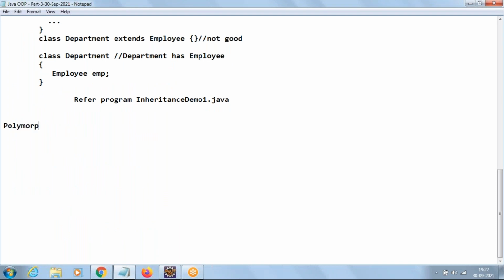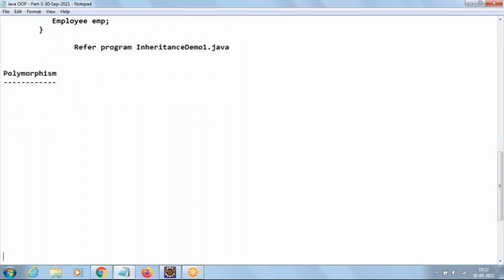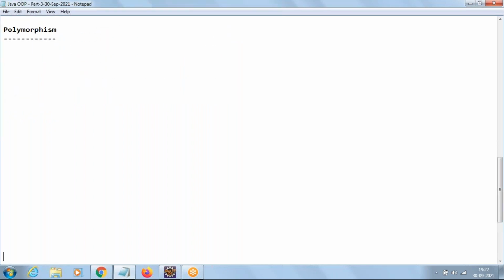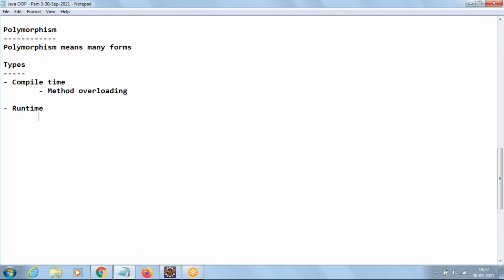Polymorphism. Poly means many and polymorphism means many forms. And we have 2 types of polymorphism. They are compile time and runtime. Compile time contains the concept of method overloading, and runtime contains method overriding.